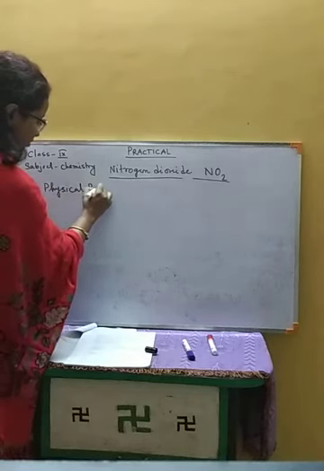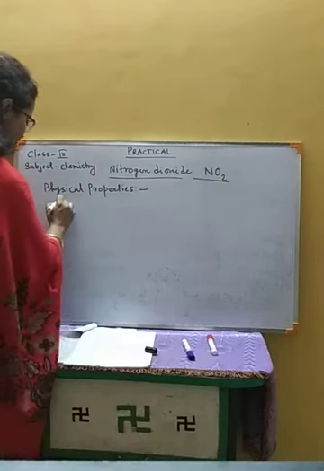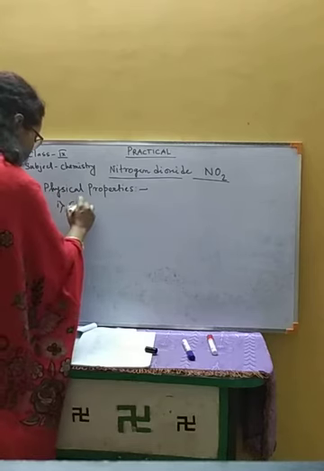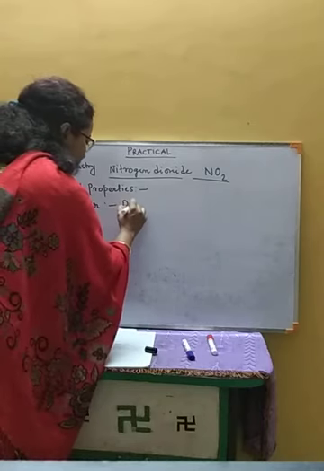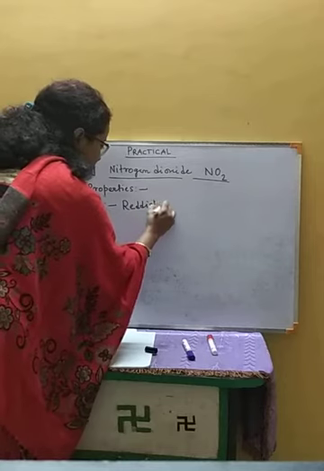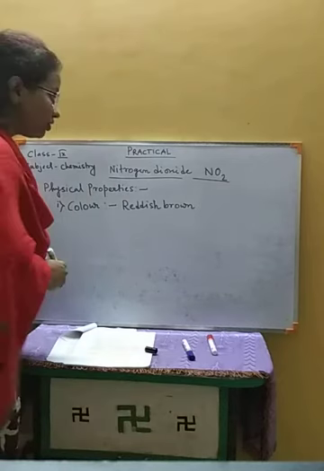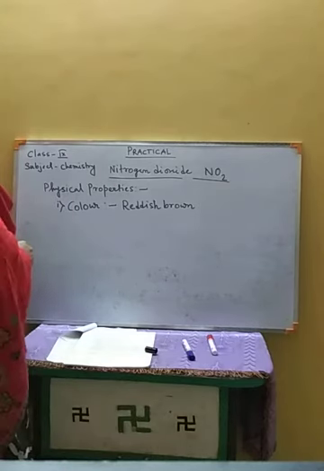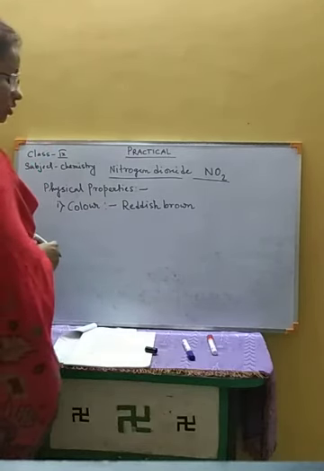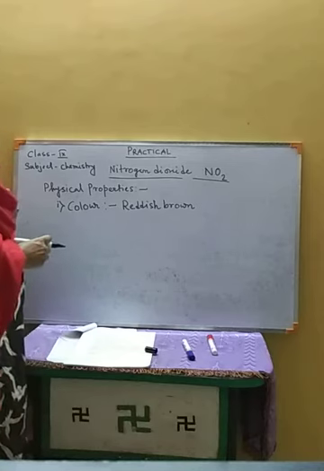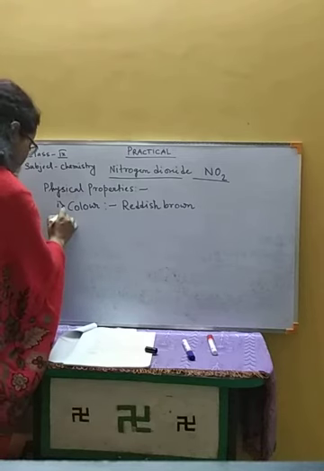Physical properties. So number one, the color of nitrogen dioxide is reddish brown. Through this color we can distinguish the gas, and this is a very particular color, and through this we can easily identify this gas. Okay, so this is the first one.